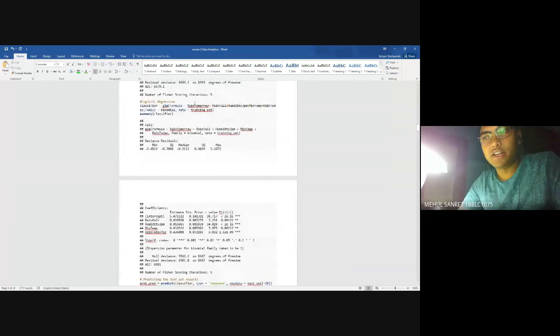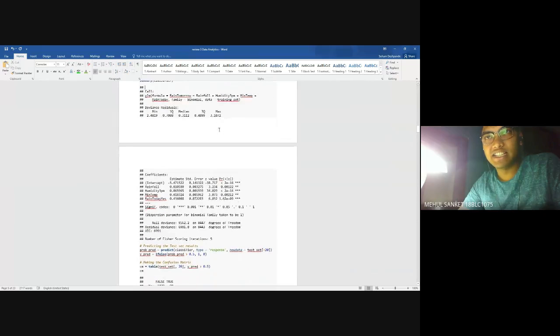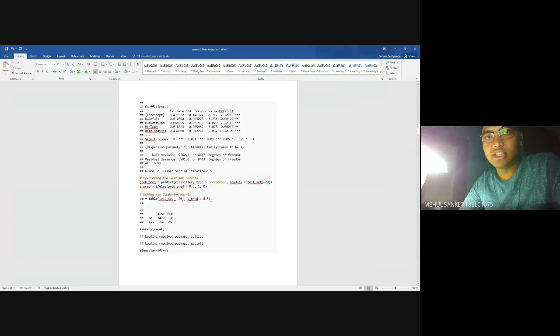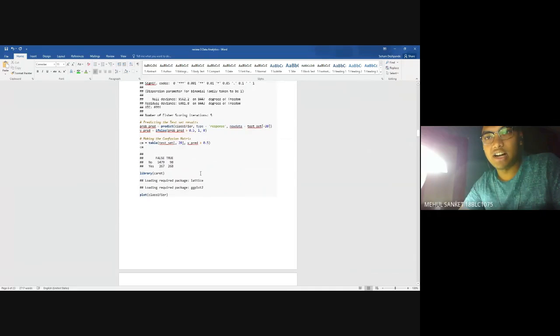Yes, so the first model we did was logistic regression. In this model, as you can see, we use the GLM function, and here we predicted the rain tomorrow based on rainfall, humidity at 3 p.m., mean temperature, rain today. And then we divided the data set into training and testing set, and then we showed the summary of the predictions that we made, and then we plotted it. As you can see, this is the confusion matrix here, and then we plotted several other graphs to show the results.